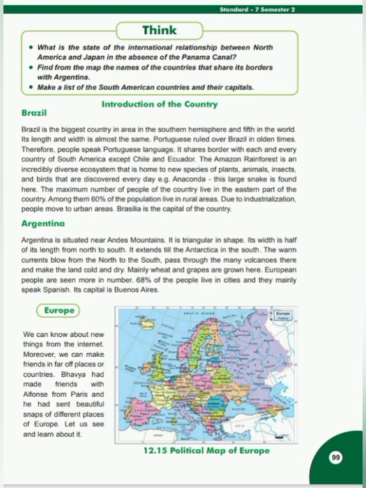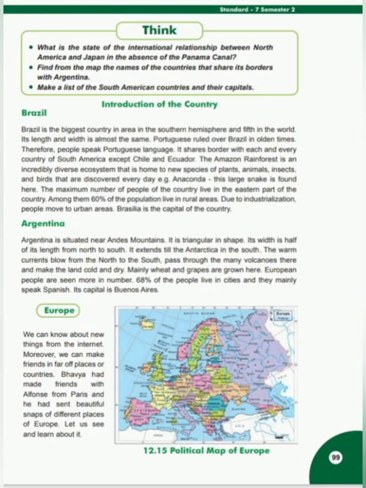The Amazon rainforest is an incredibly diverse ecosystem that is home to new species of plants, animals, insects, and birds that are discovered every day. Example, the anaconda. This large snake is found here. The maximum number of people of the country live in the eastern part of the country. Among them, 60% of the population live in rural areas. Due to industrialization, people move to urban areas. Brasilia is the capital of the country.